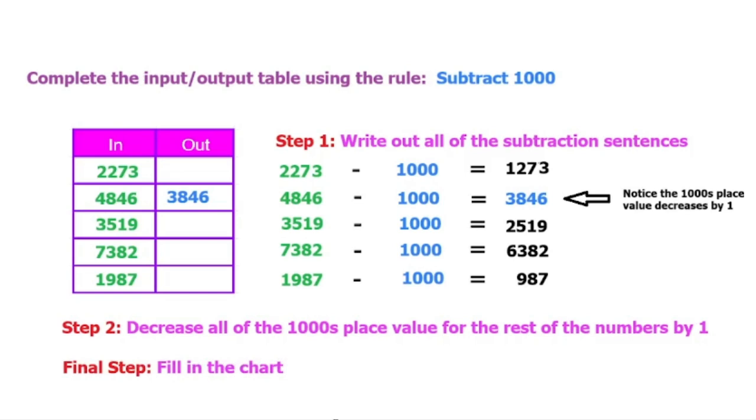And let's use the same color for the output as the blue. So we have 1273, 2519, 6382, and 987. And that's all there is to it.